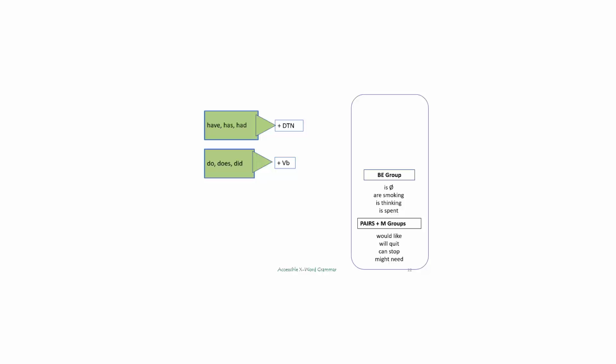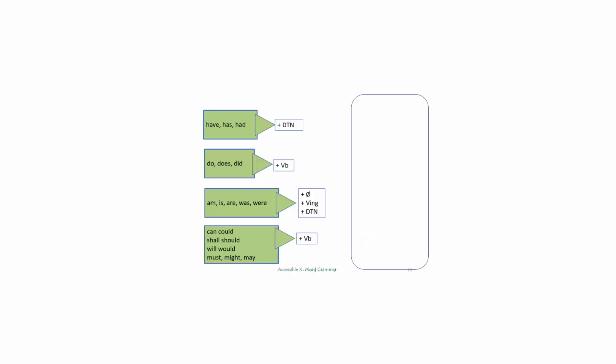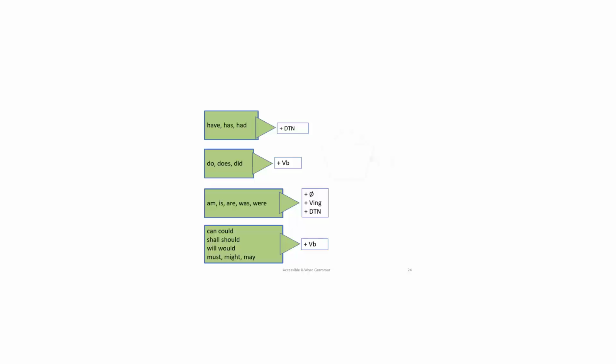Be verbs can go with no verb, VING, or DTN to make the passive. And the 9 X words from the pairs plus M groups always go with the base form. These X word verb matchups always hold true.